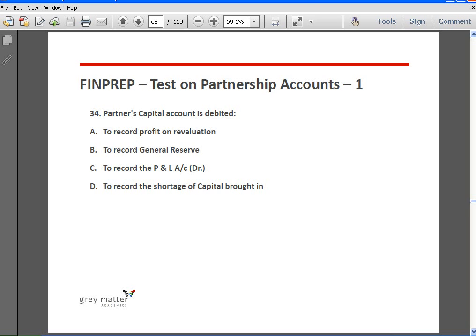Similarly, general reserve. How do we close general reserve? General reserve has a credit balance. So when we close something that has a credit balance, we have to debit it. So general reserve account is debited to partners' capital accounts. Next, to record P&L account debit balance, here we will be debiting partners' capital accounts because the P&L account has a debit balance, and when we close something that has a debit balance, we have to credit it. And what are we going to debit? We are going to transfer this loss to the partners' capital accounts, and so capital accounts have to be debited.